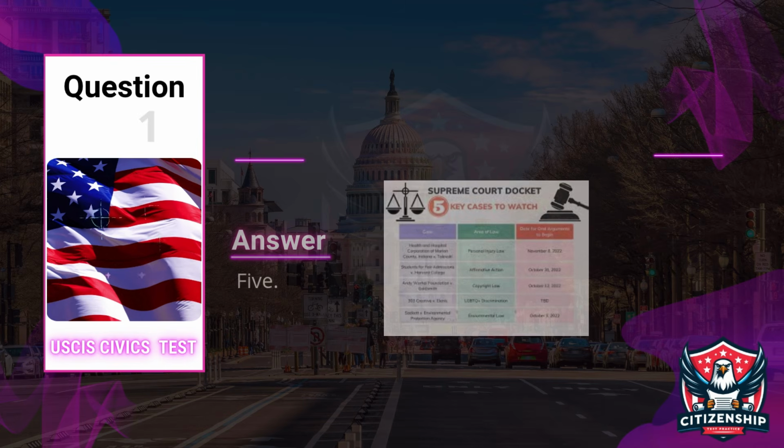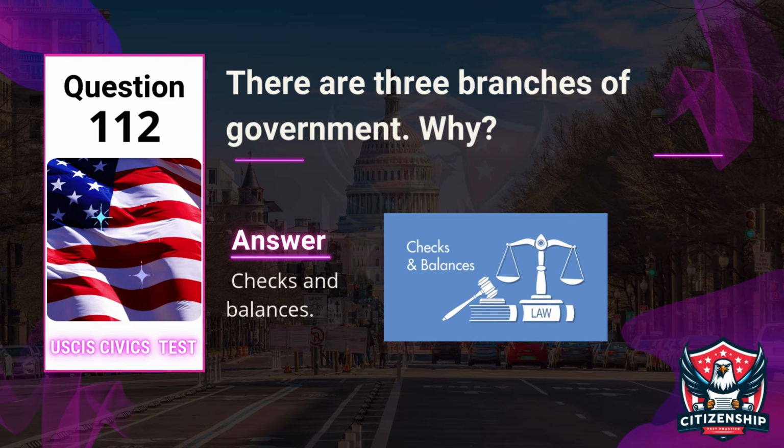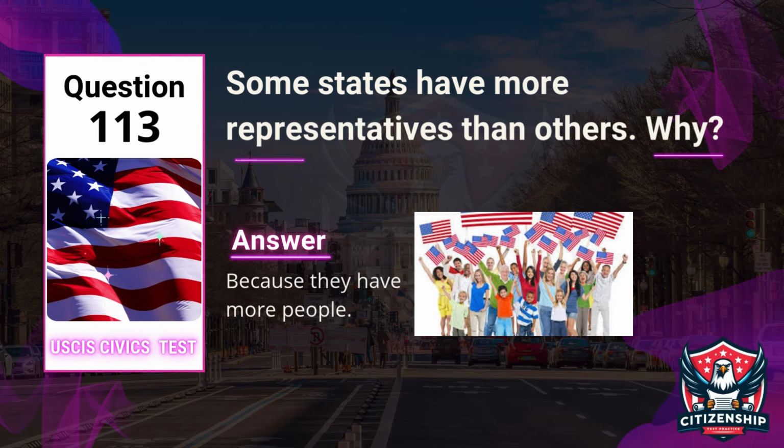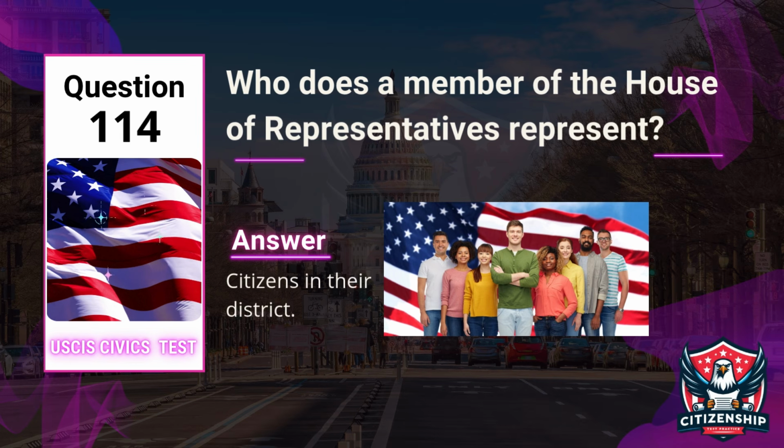Answer: 5. Question 112. There are 3 branches of government. Why? Answer: Checks and balances. Question 113. Some states have more representatives than others. Why? Answer: Because they have more people. Question 114. Who does a member of the House of Representatives represent? Answer: Citizens in their district.